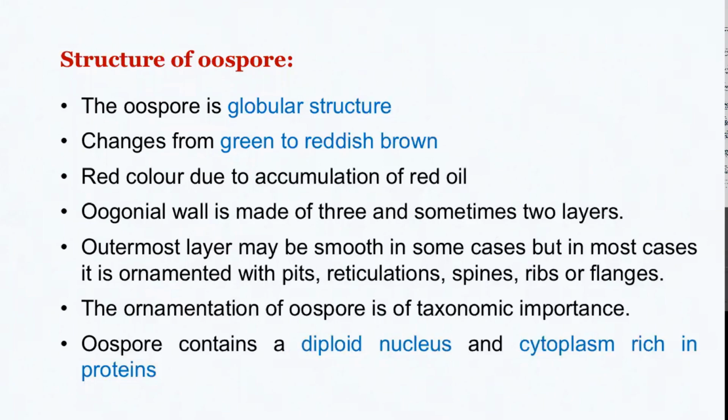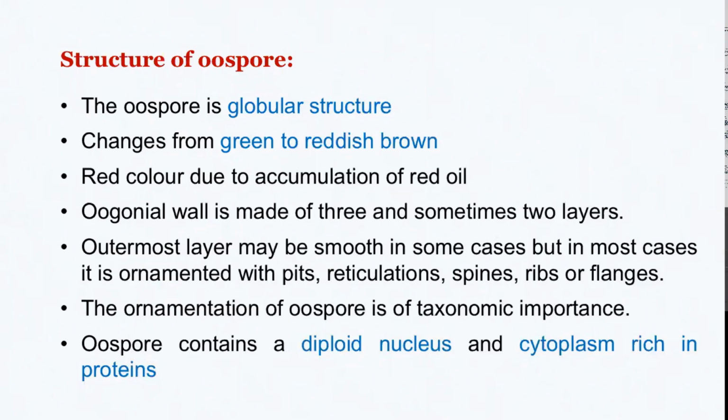The oospore wall, as I said, is thick and multi-layered, most of the time two-layered. In some cases it will be smooth, but in some cases it will be ornamented with pits, reticulations, or spines. Ornamentation of the oospore is of great taxonomic importance because it helps to identify the species of Oedogonium.